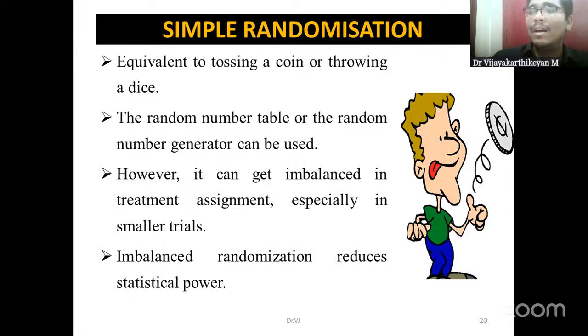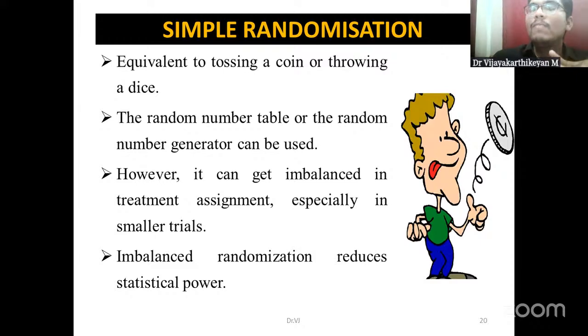It is like tossing a coin or throwing a dice. If a head comes, he will go to the study group. If tail comes, he will go to the control group. Likewise, if the dice shows an even number, they will go to the study group. If an odd number comes, they will go to the control. Or we can even use a lottery method. If we choose the allocation sequence in such a manner, this is known as simple randomization. It is one of the simplest forms of randomization technique.